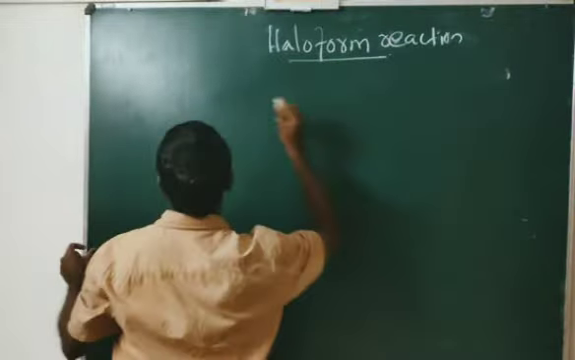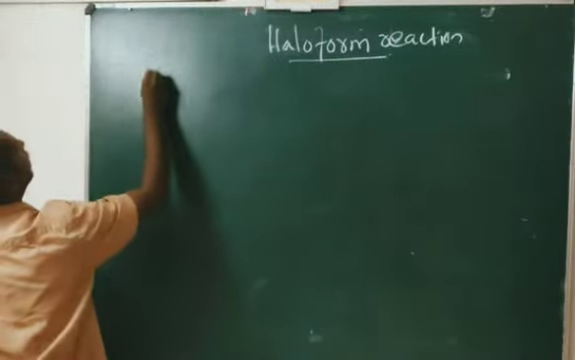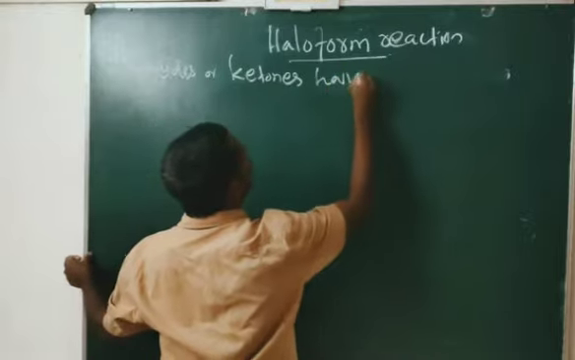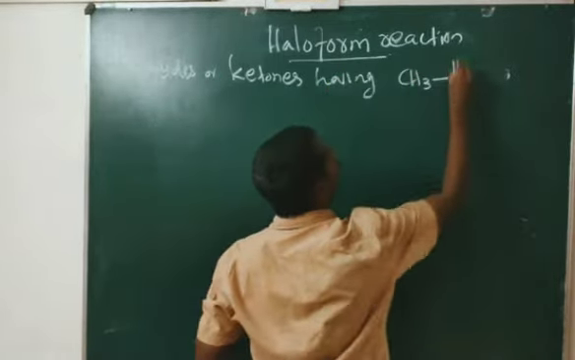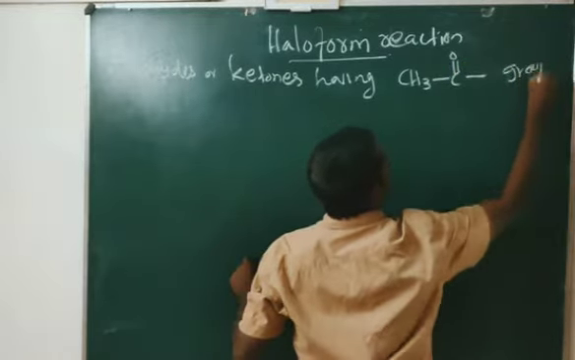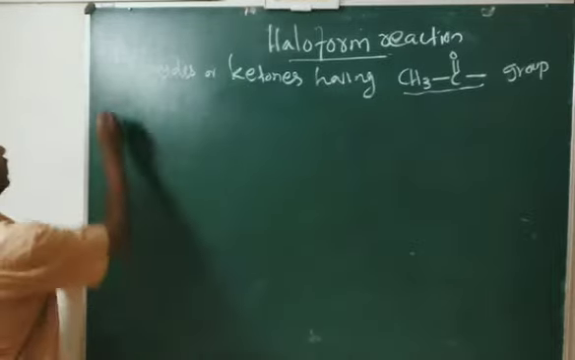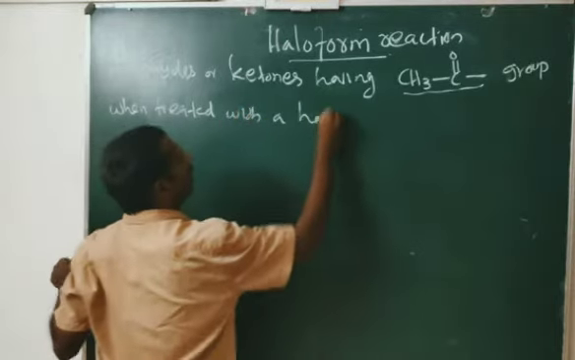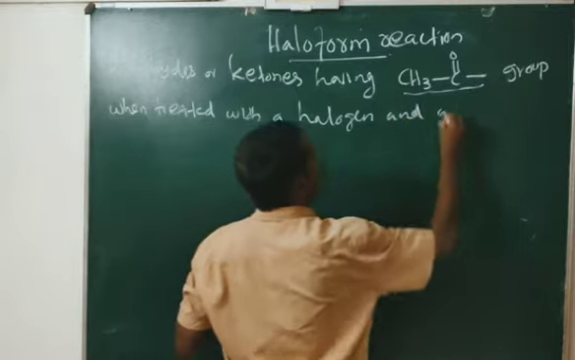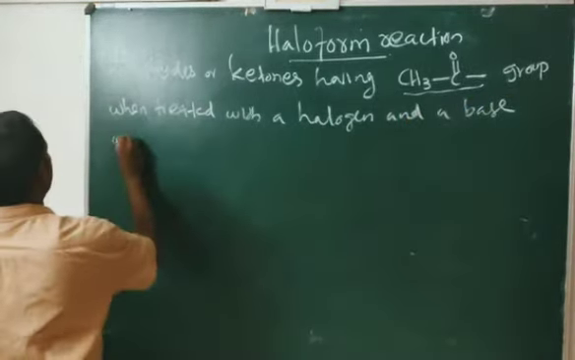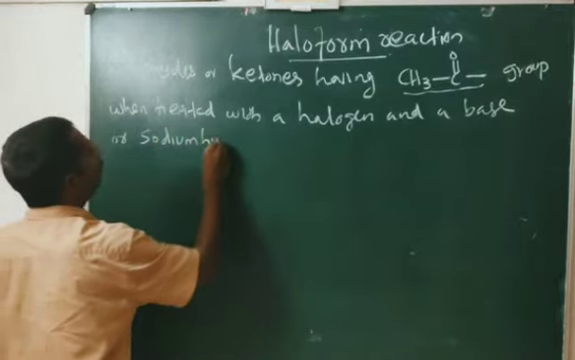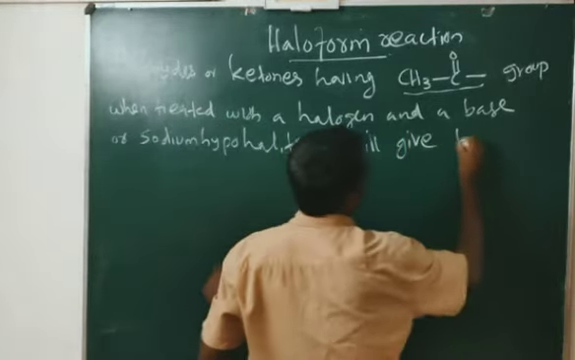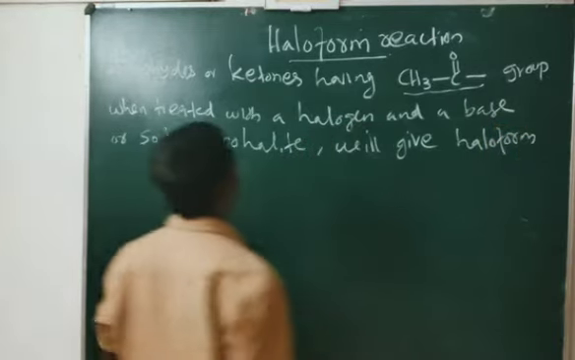So look at it here. What is haloform reaction? Aldehydes or ketones having, this is very important, a CH3CO group, when treated with a halogen and a base, or sodium hypohalite, will give haloform. This test is known as haloform reaction.